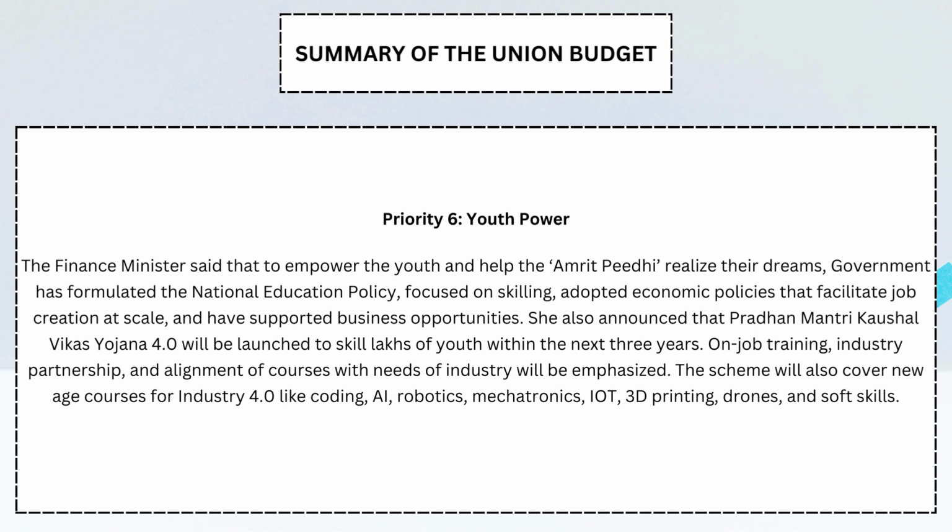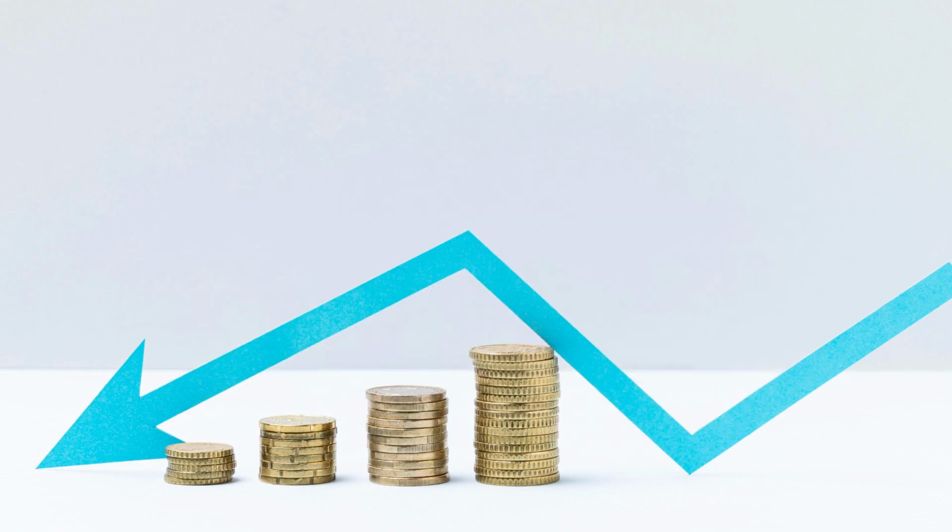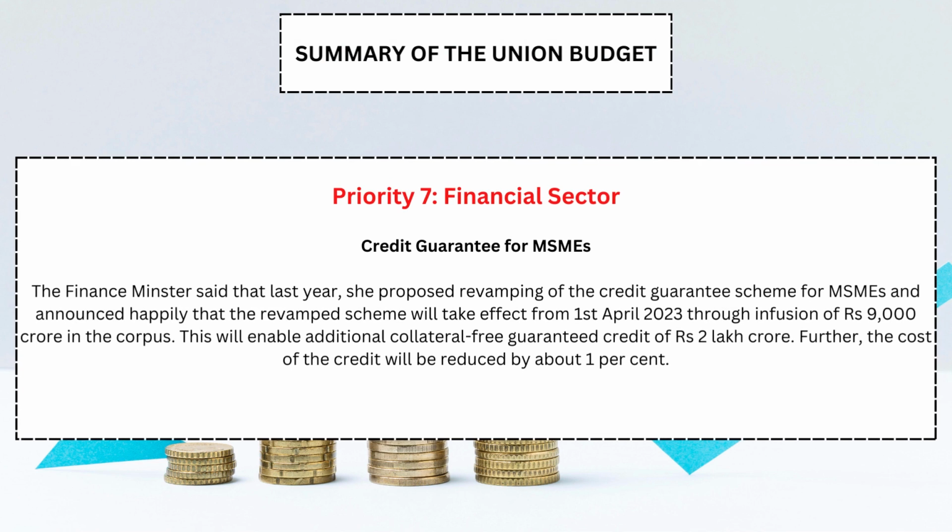She also announced that Pradhan Mantri Kaushal Vikas Yojana 4.0 will be launched to skill lakhs of youth within the next 3 years. On-job training, industry partnership, and alignment of courses with needs of industry will be emphasized. The scheme will also cover new-age courses for Industry 4.0 like coding, AI, robotics, mechatronics, IoT, 3D printing, drones, and soft skills.